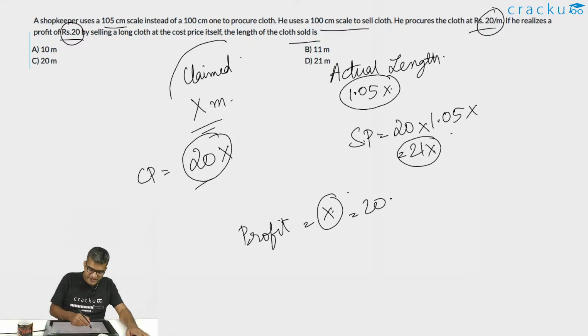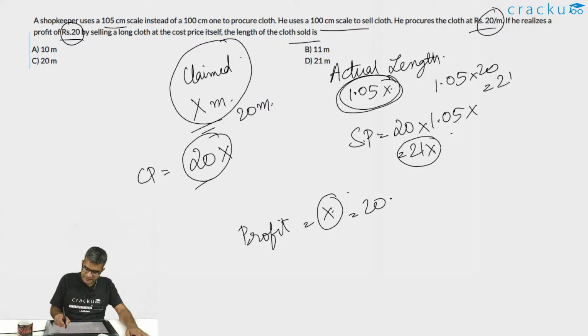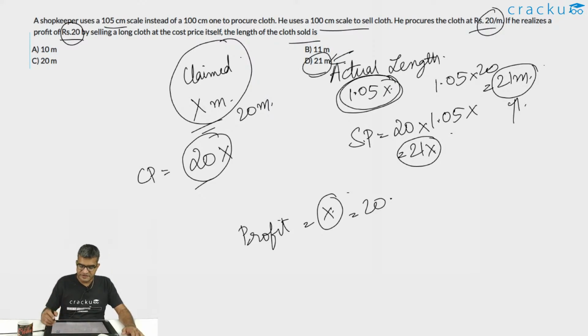So the amount that he claimed to buy is 20 meters. The amount that he actually bought is 1.05x, which is 1.05 into 20, which is equal to 21 meters. So he bought 21 meters of cloth. This would imply that he also sold 21 meters of cloth. So the answer for this question is option D. Let us look at the next question.